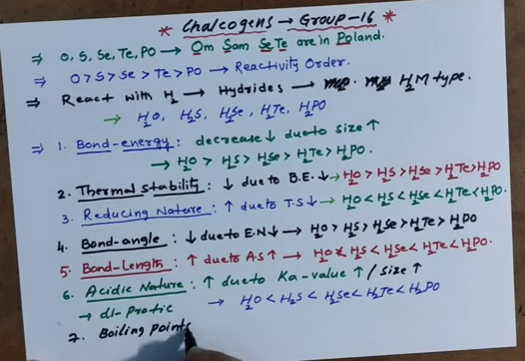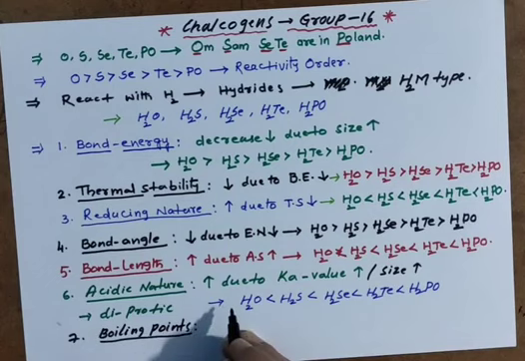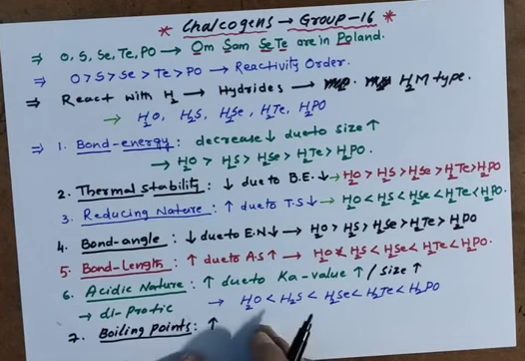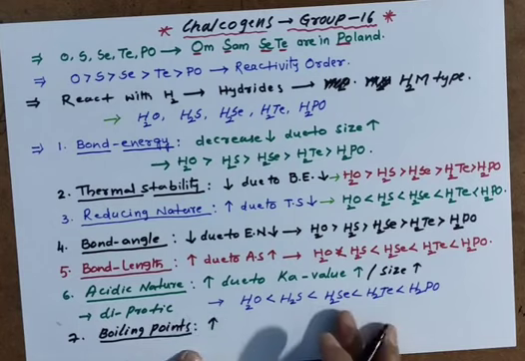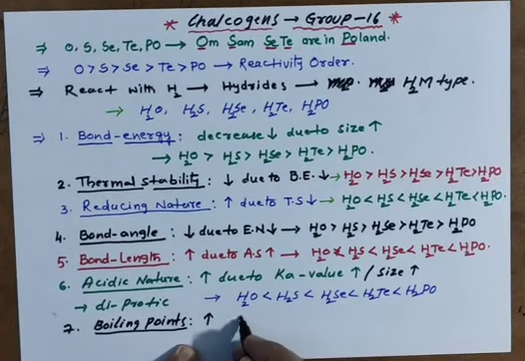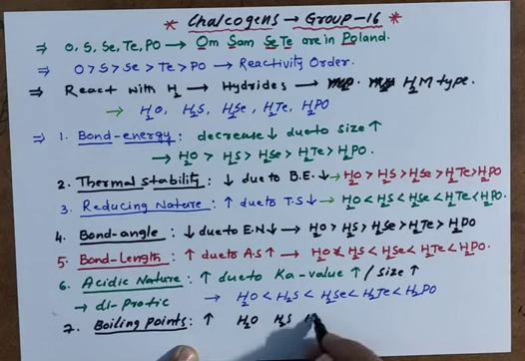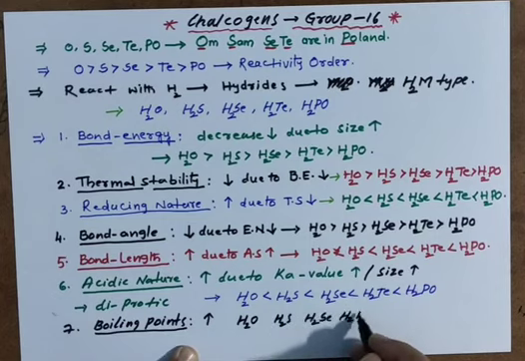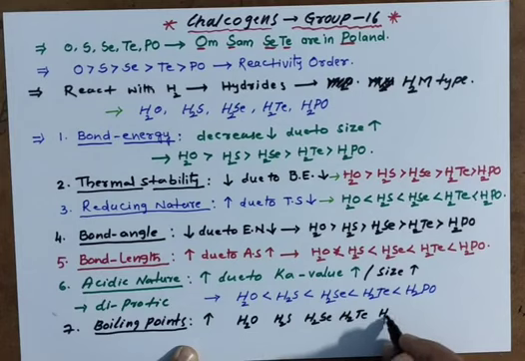Boiling points of these hydrides down the group are generally going to increase, but a little bit of deviation is there. Deviation means irregularity. I am giving here H2O, H2S, H2Se, H2Te, H2Po.